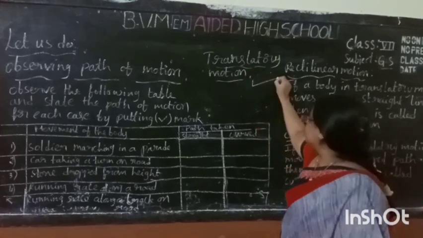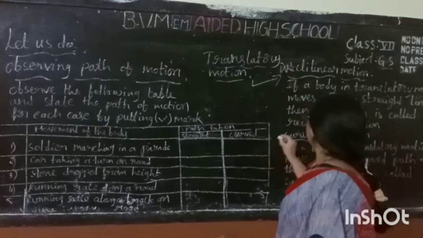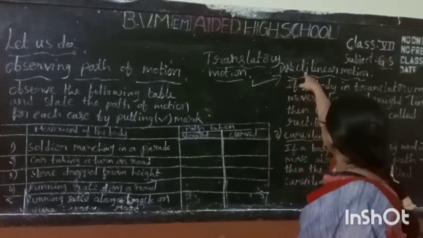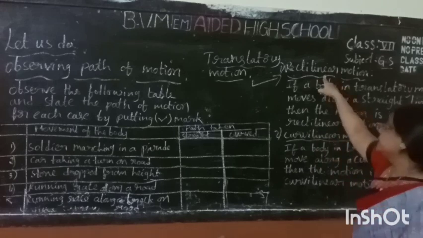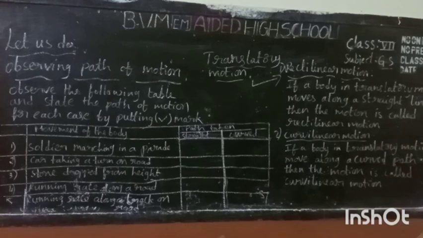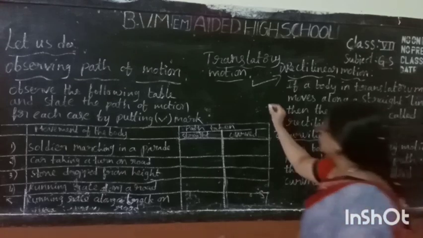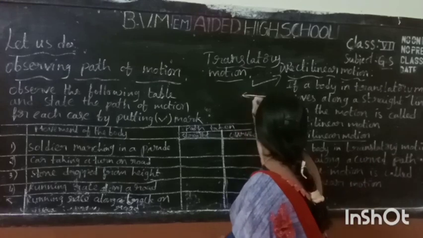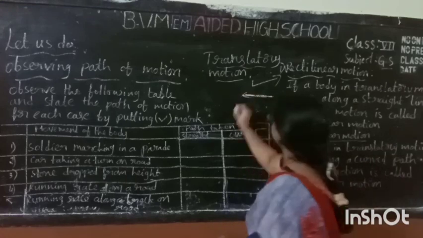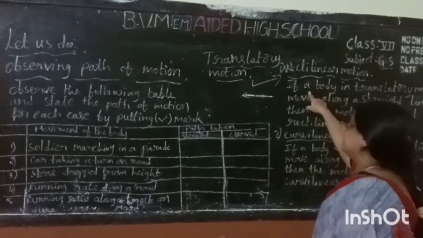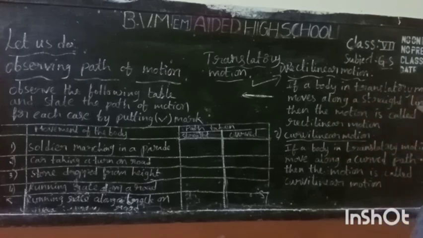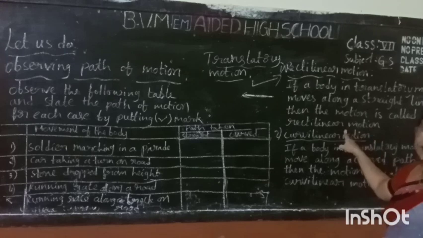In translatory motion, there are two types: rectilinear motion and curvilinear motion. What is called rectilinear motion? If a body in translatory motion moves along a straight line, the body moves in a straight line, that is called rectilinear motion. If a body in translatory motion moves along a straight line, then the motion is called rectilinear motion.